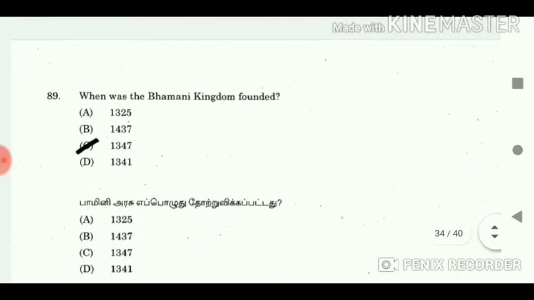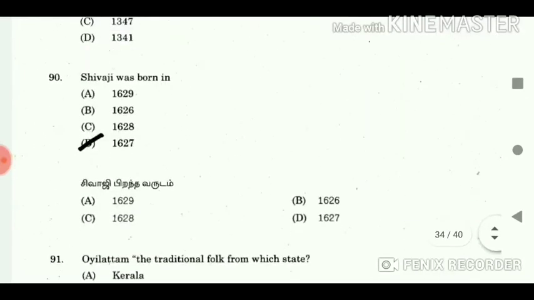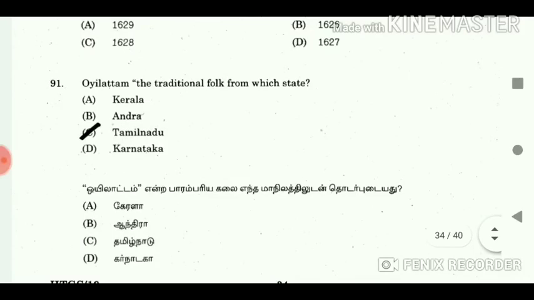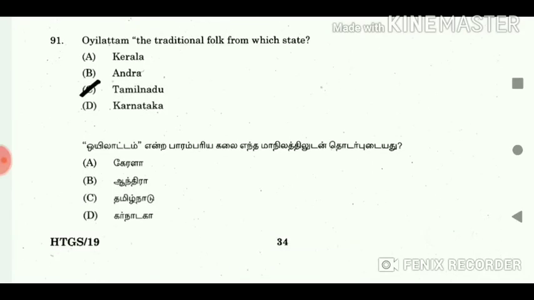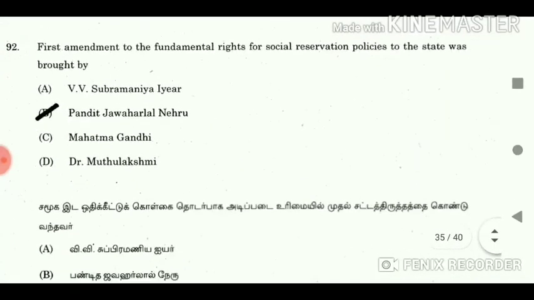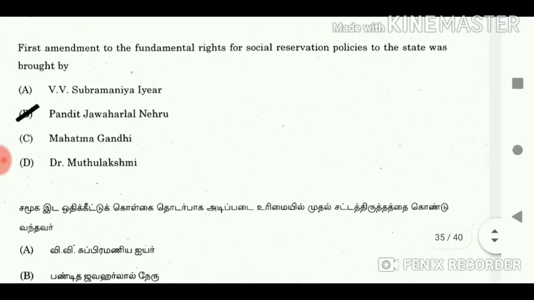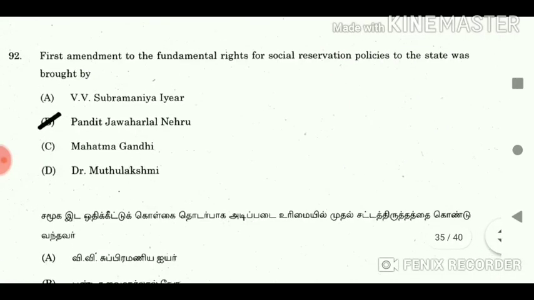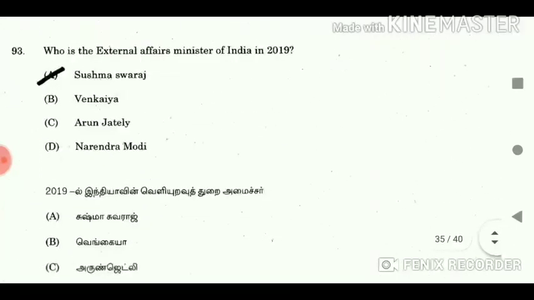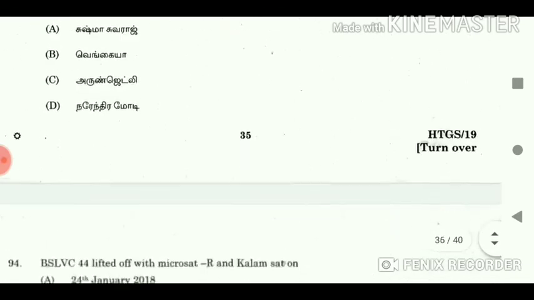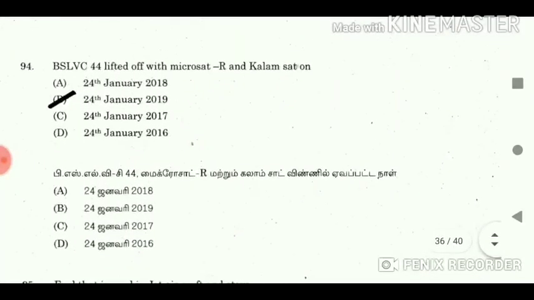89. When was the Bahmani kingdom founded? Answer 1327. 90. Shivaji was born in 1627. 91. Velakali, the traditional folk dance, is from which state? Answer Tamil Nadu. 92. The first amendment to the fundamental rights for social reservation policies to the state was brought by Pandit Jawaharlal Nehru. 93. Who is the External Affairs Minister of India in 2019? Answer Sushma Swaraj.